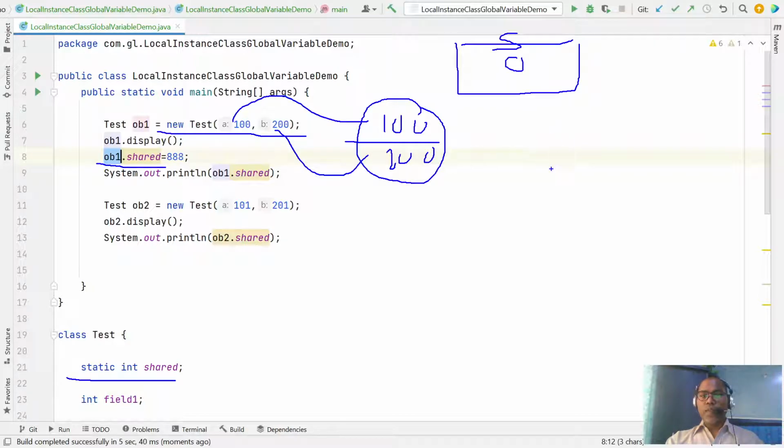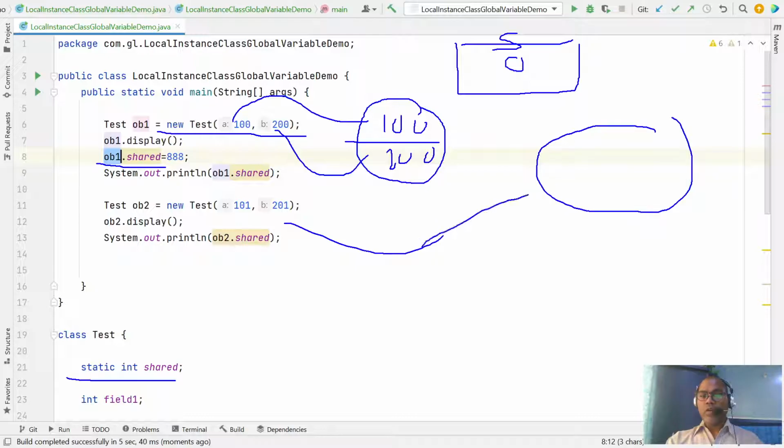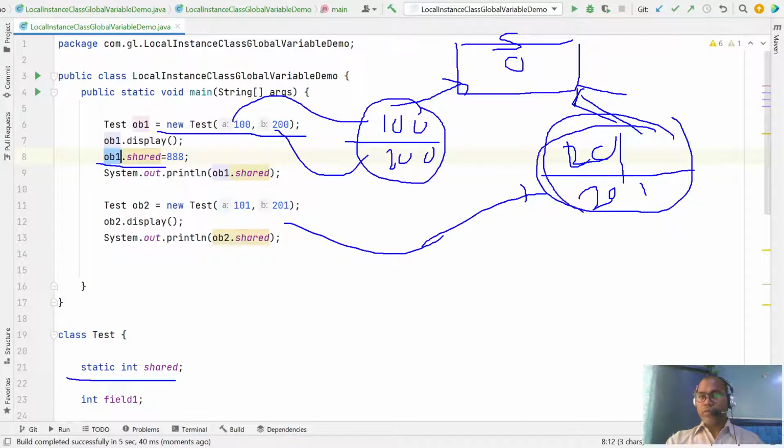Similarly, let's say we have created another object, object 2. So new object 2 is created, again with two fields, 101 and 201. But both have shared the same static variable. The static variable is not a part of your object instance, please note.